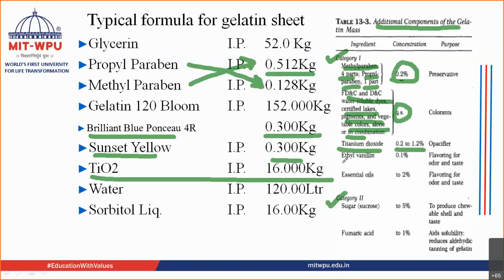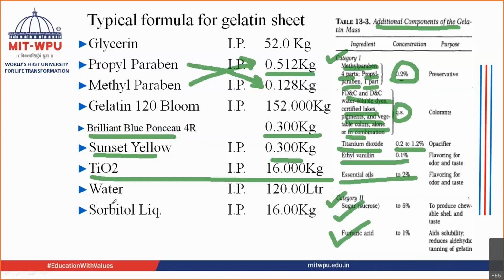Then we use ethyl vanillin. As I told you, it is used as a flavoring agent. Then we are using essential oil, again as a flavoring agent. And then the other things that we are going to use, which are optional in nature, are sugar, and we can also use fumaric acid. This fumaric acid is going to aid the solubility, and it also reduces the aldehydic tanning of gelatin.